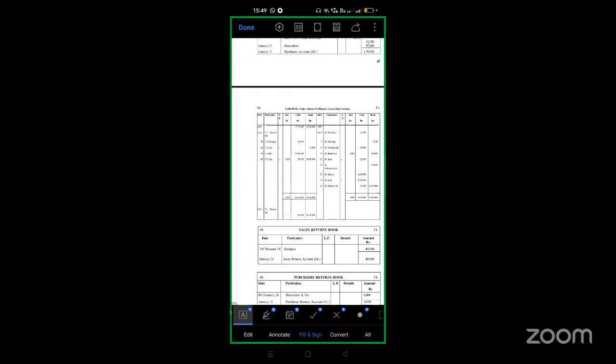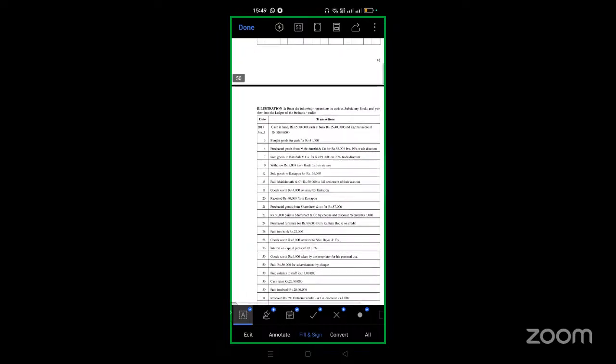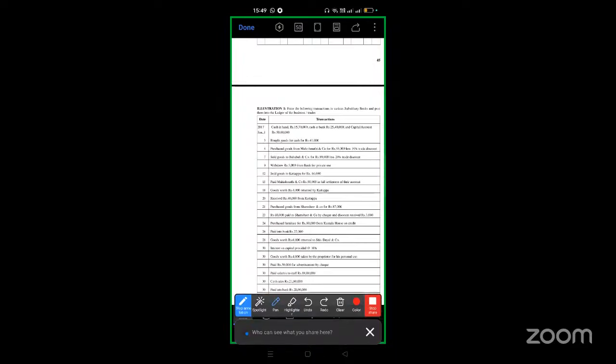Next is the cash book. In the cash book, we have all cash transactions. Just look here, I'll explain which transactions will come in the cash book.